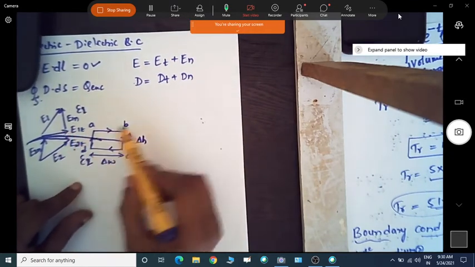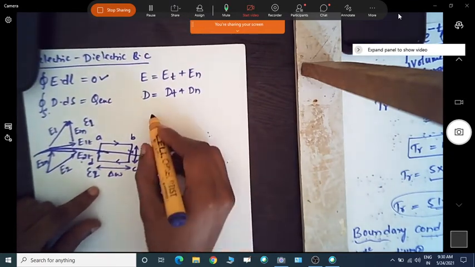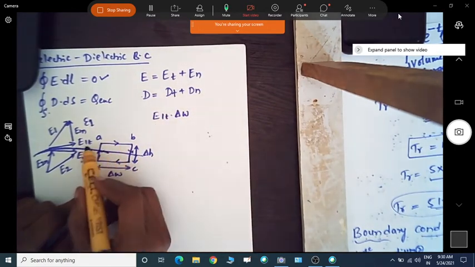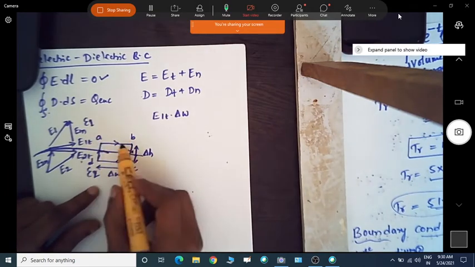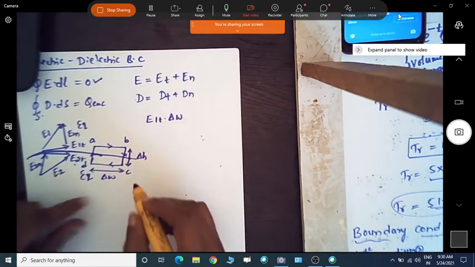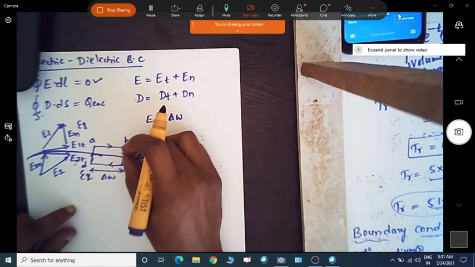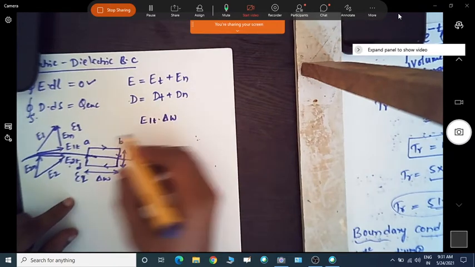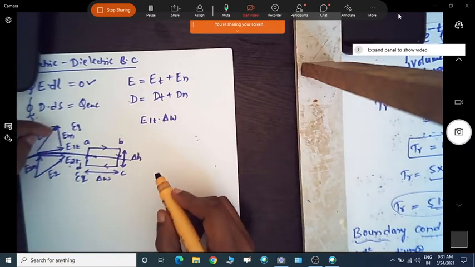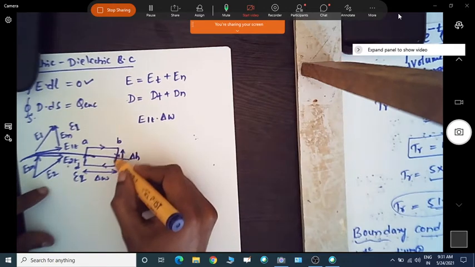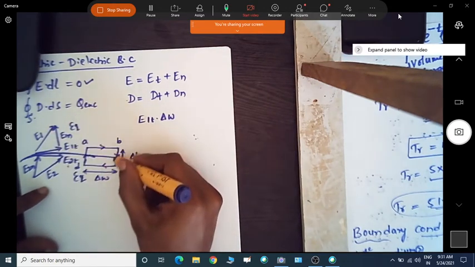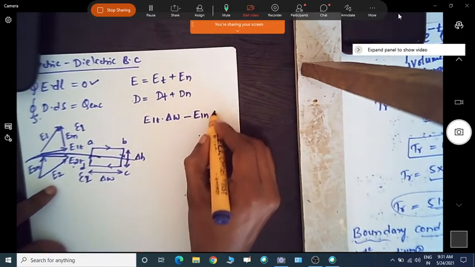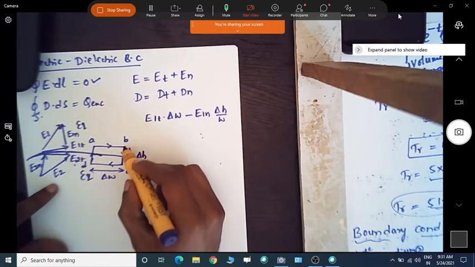Now let us apply the integral of E dot dl. Along AB we have E1t into del W. Then we take only half of del H, that is del H by 2, because E1n is there. In the first medium, if I am going in the negative direction in the line integral, this direction is opposite to E1n, so we write minus E1n into del H by 2.